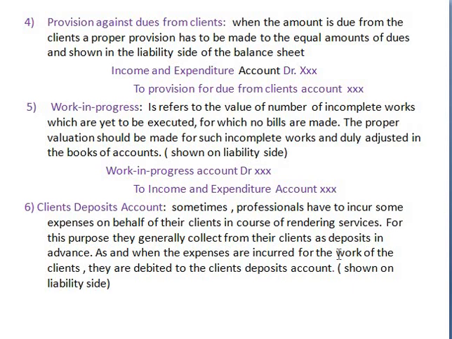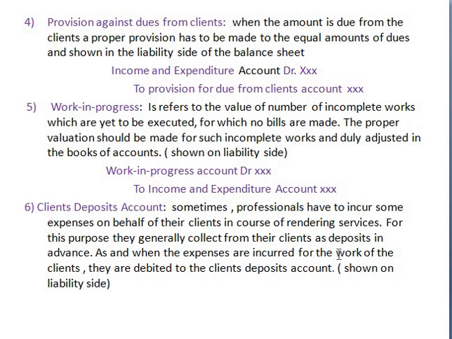That is advance now, because you all are my clients. From you I collected some amount, but before completion of the work. So before completion of the work, if I received any amount, that is to be advance. For whatever amount you have given to my account, I have to work it out. Until completion of that work, that is a responsibility to me. So whatever the responsibility of the chartered accountant, that is to be recorded under the liability side of the balance sheet.